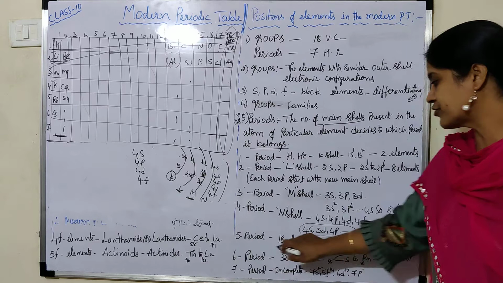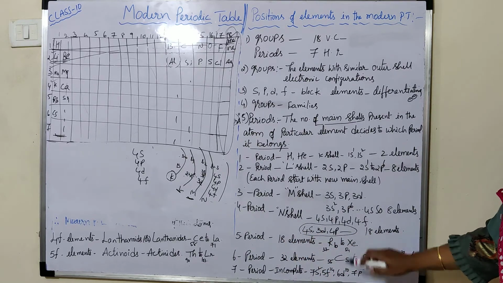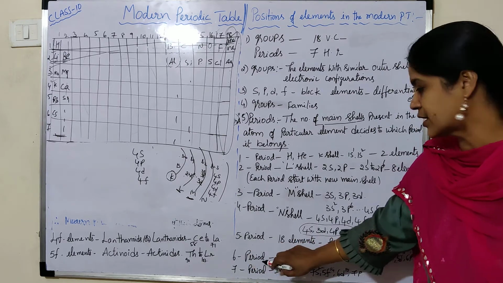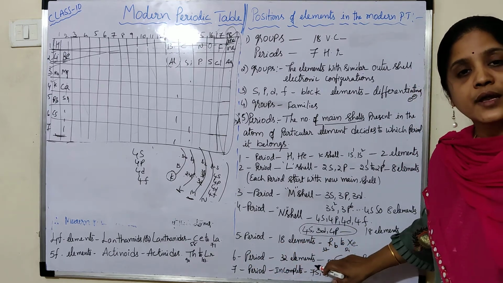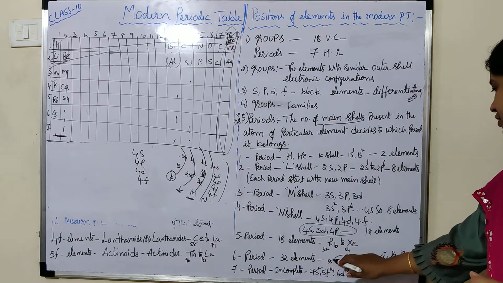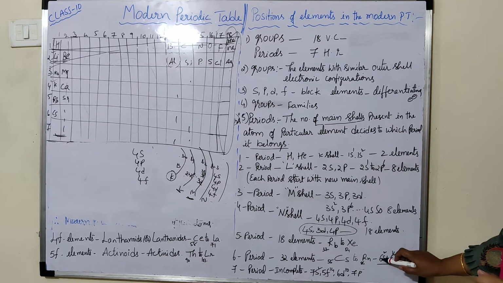Like that, fifth period, 18 elements from rubidium to xenon, 37 to 54. And the sixth period contains 32 elements, from 55 to 86, and its configuration is 6s2, 4f14, 5d10 and 6p6.